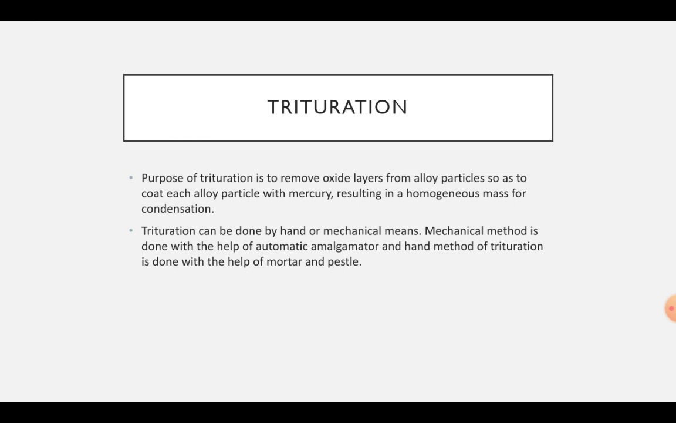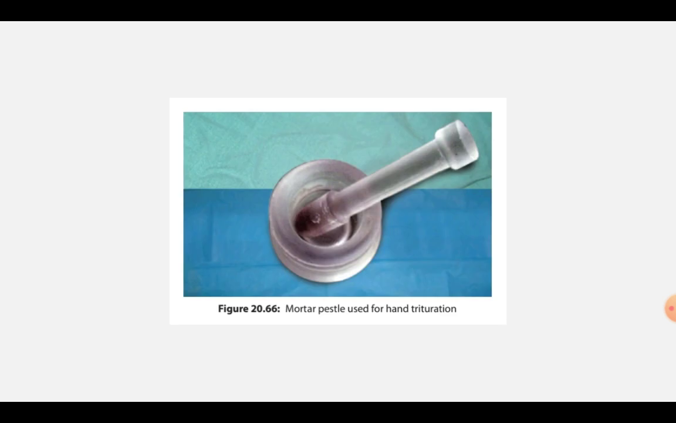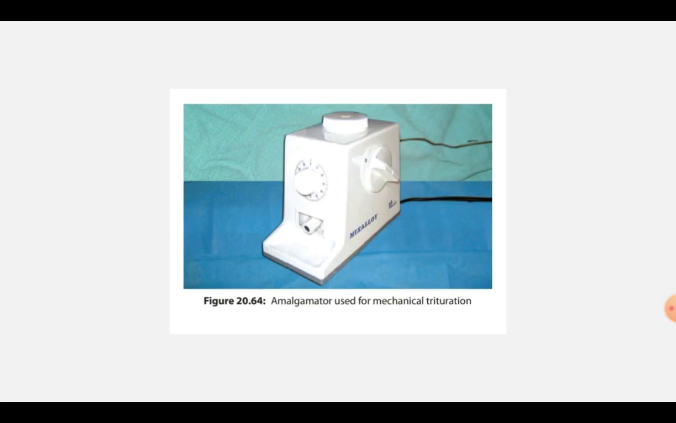Now coming to the trituration. What is trituration? Purpose of trituration is to remove oxide layer from the alloy particles so as to coat each alloy particle with mercury, resulting in a homogeneous mass for condensation. Trituration can be done either by hand or mechanical means. Mechanical method is done with the help of automatic amalgamator and hand method is done with the help of mortar and pestle. Here you can see mortar pestle which is used for hand trituration, and this is the amalgamator which is used for mechanical trituration.